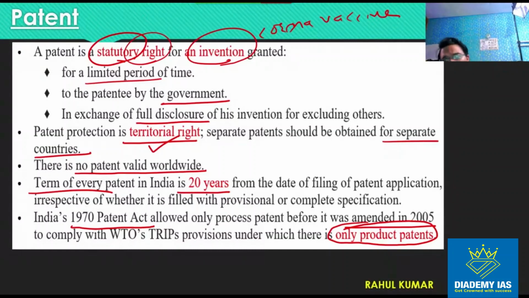So anyone who knows about this, what is the difference between the product patent and process patent? Would anyone like to tell? Okay, wonderful, no issues, fine. So what is the difference?